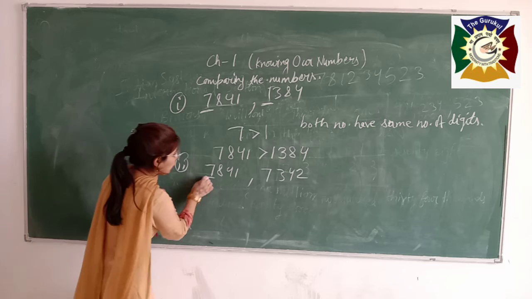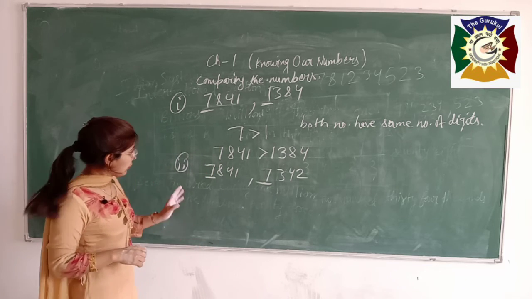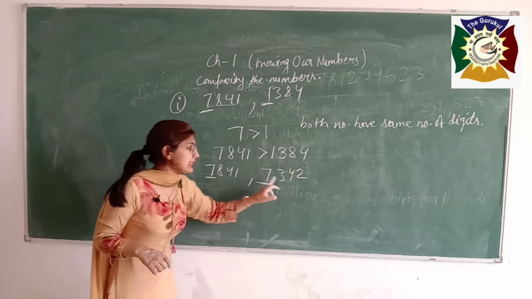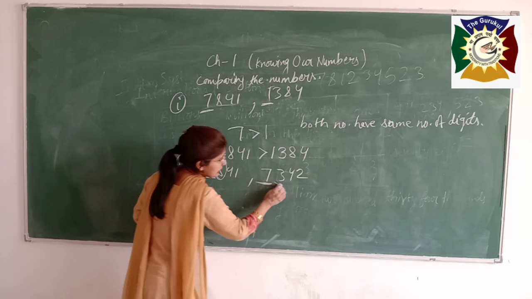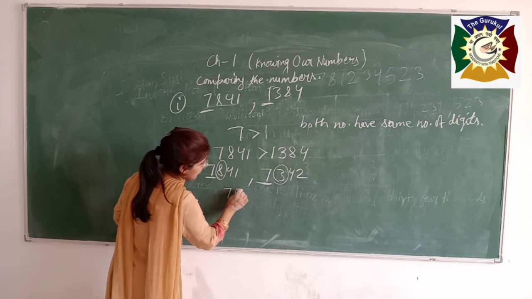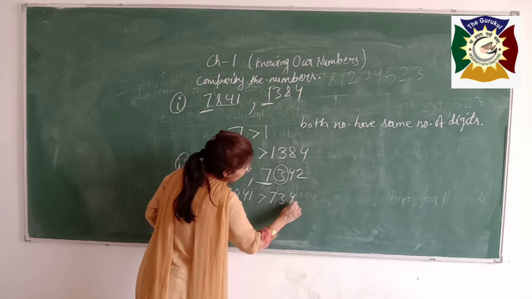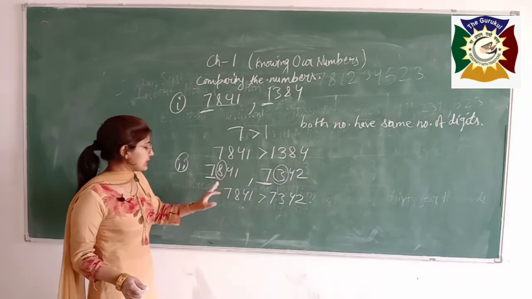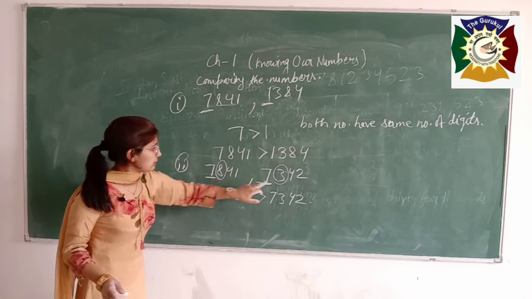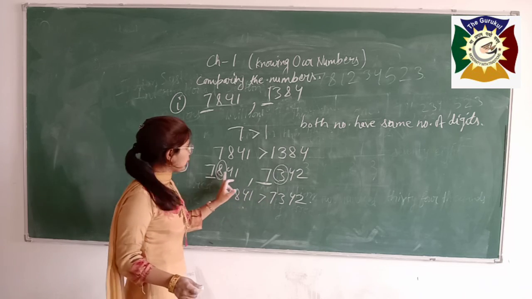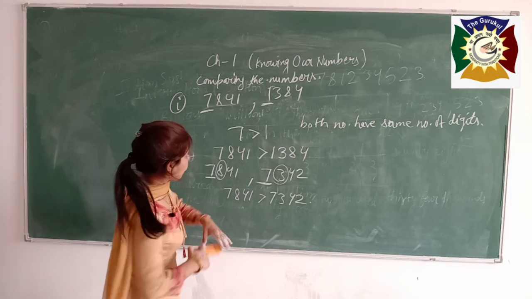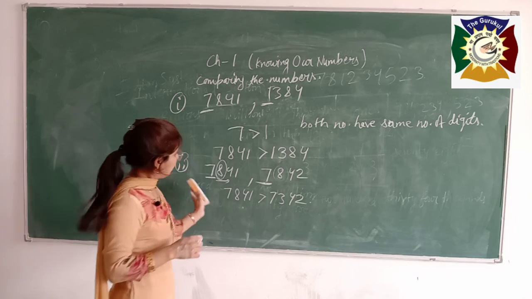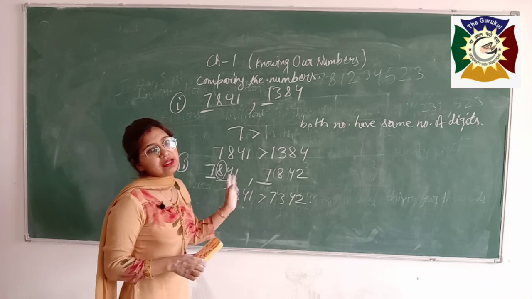But there is another example, like if you have 7841 and the other number is 7342, what will you do? Because here both the first digits are the same. Then you have to go to the second digit from the left and compare it. Here you will observe this 8 is greater than this 3. It means that 7841 is greater than 7342. This process will go on till you get a difference between the digits. Like here you have 7 and 7, and the second digit is not the same, so you compare these two digits. What happens if these are also the same? Like if it is also 8, then you go to the third digit, and you will do comparison till you get different digits.